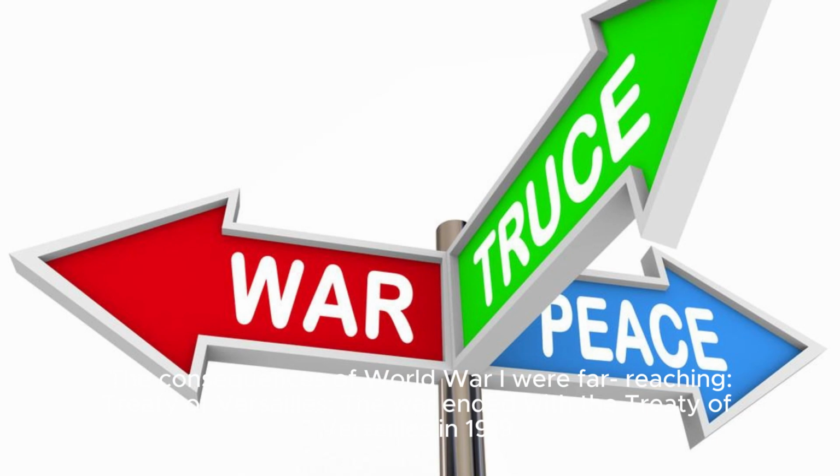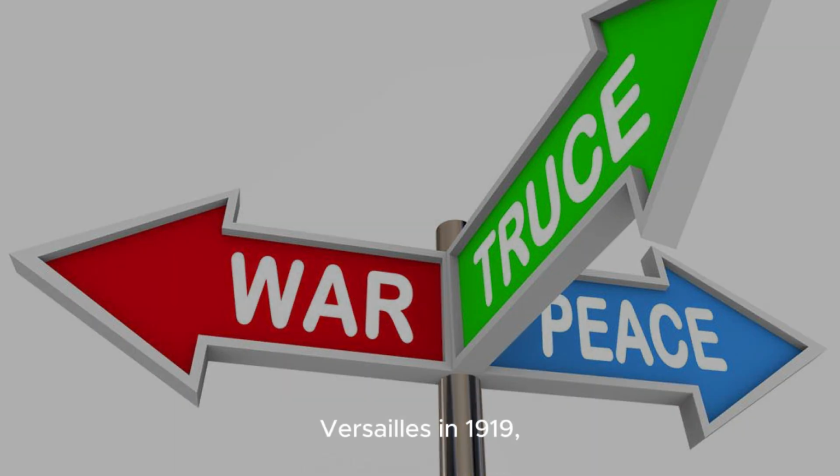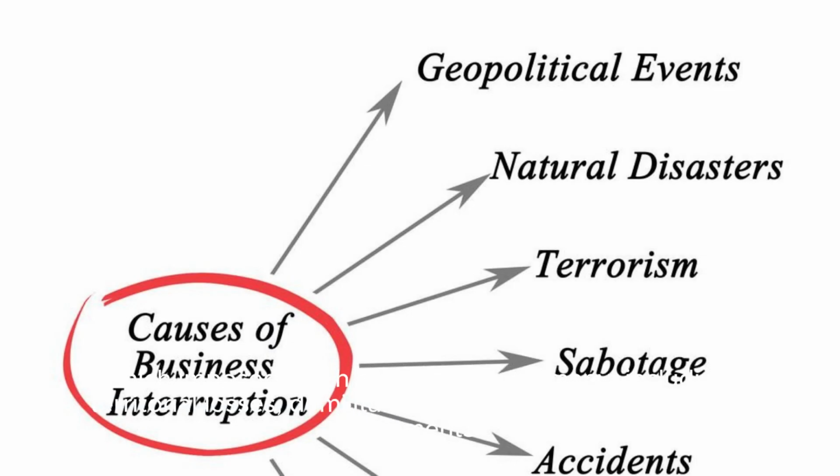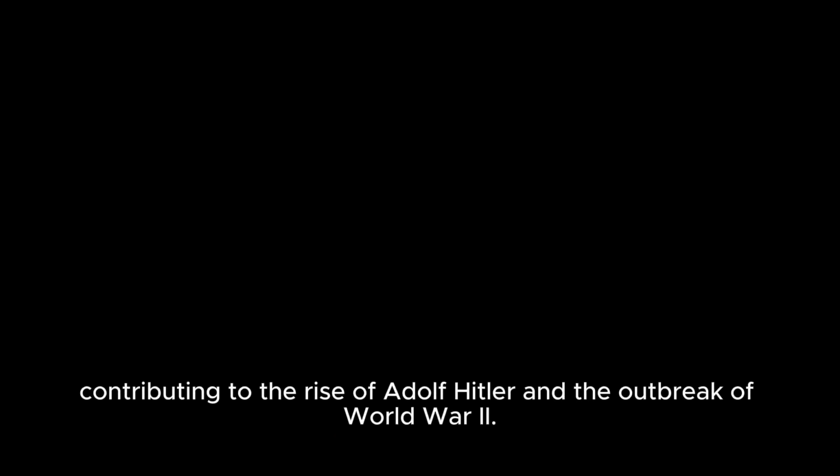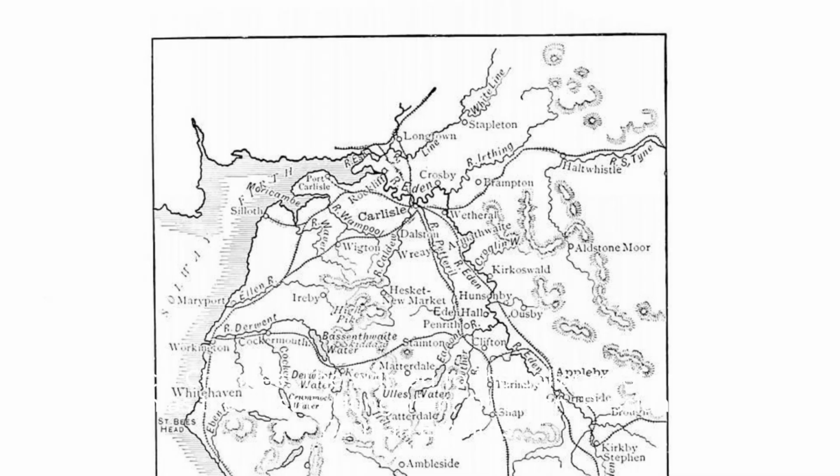Treaty of Versailles. The war ended with the Treaty of Versailles in 1919, which imposed harsh penalties on Germany, including territorial losses, demilitarization, and heavy reparations payments. The treaty's punitive terms sowed seeds of resentment in Germany, contributing to the rise of Adolf Hitler and the outbreak of World War II.